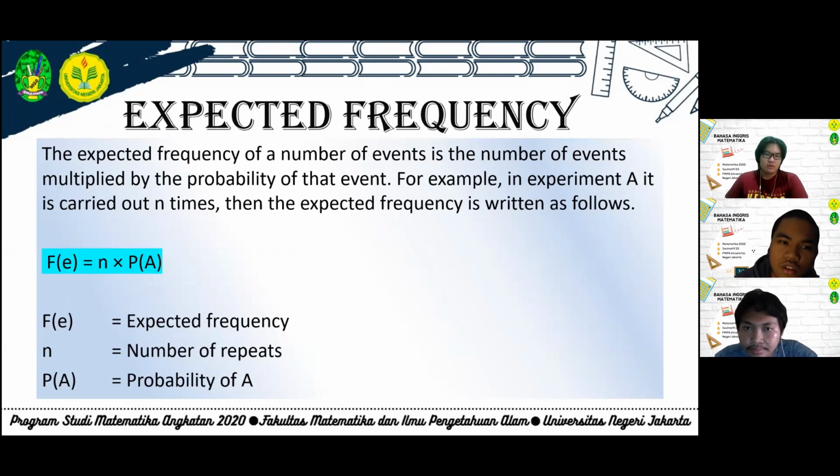Expected frequency. The expected frequency of an event is the number of trials multiplied by the probability of that event. For example, if experiment A is carried out n times, then the expected frequency is written as follows: expected frequency equals n times P(A). F(A) is represented by expected frequency, n is represented by the number of repeats, and P(A) is the probability of A.